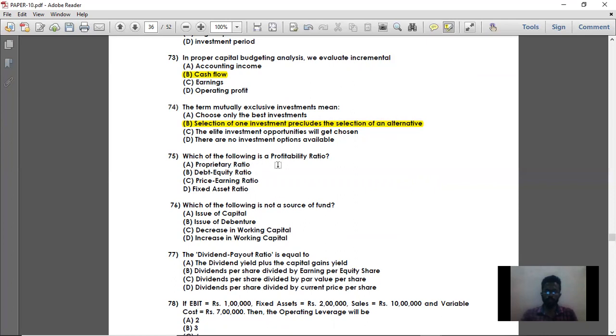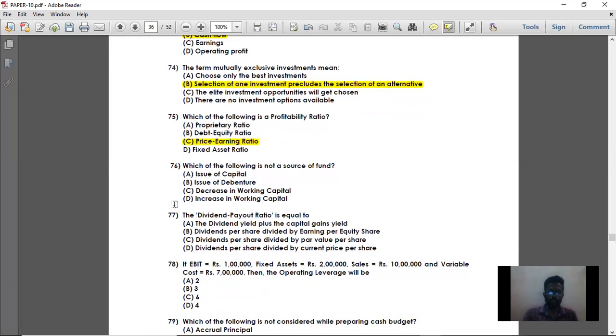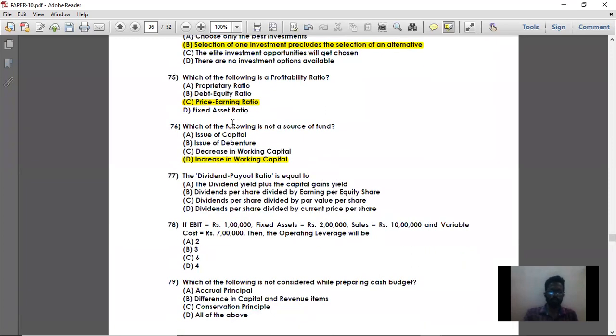Then question number 75. Which one of the following is the profitability ratio? Already we have discussed this. Price earning ratio, option C. Then which one of these is not a source of fund? Increase in working capital. This also we have solved already. Question number 76. Option D is the right answer.